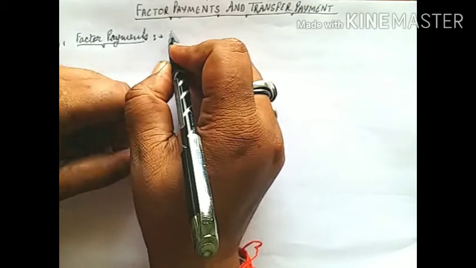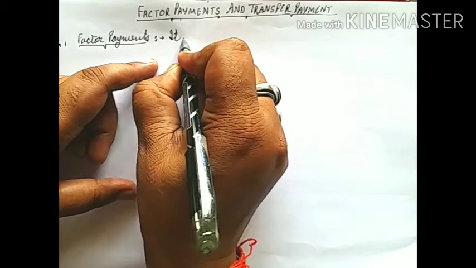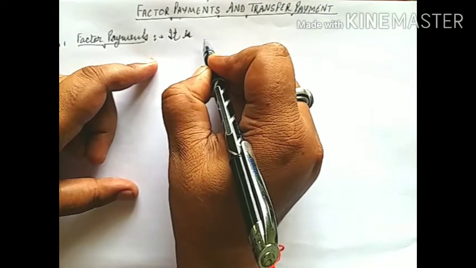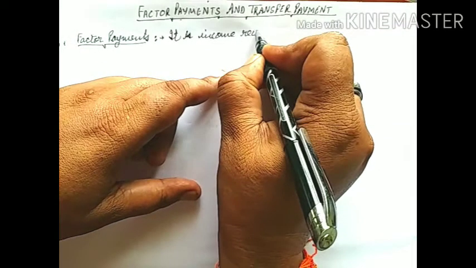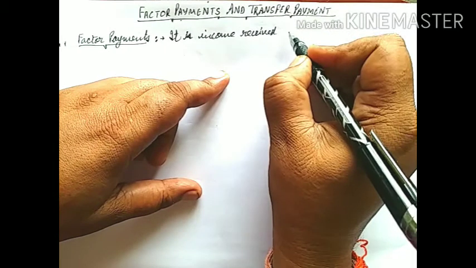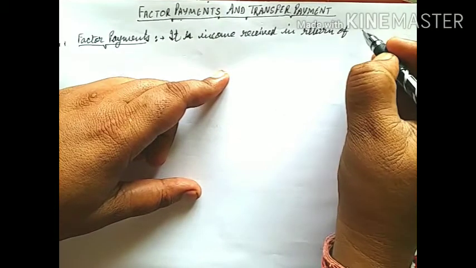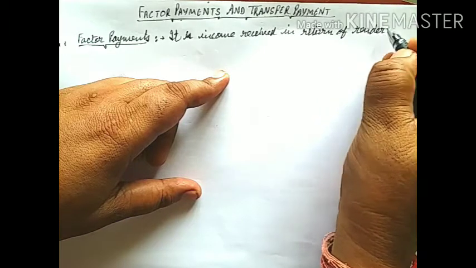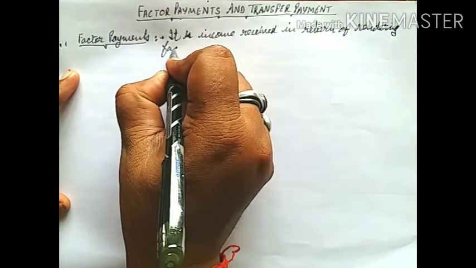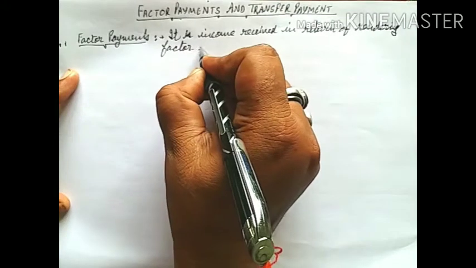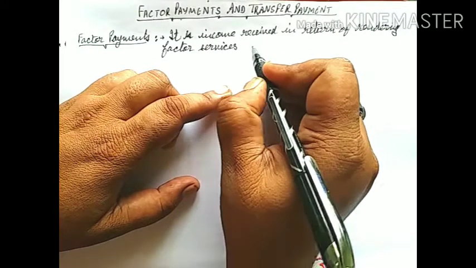So again, factor payment, look here, factor payment is income received in return of rendering factor services by the factors of production.